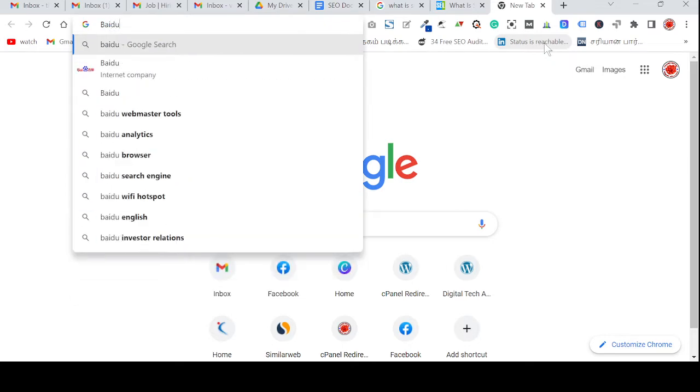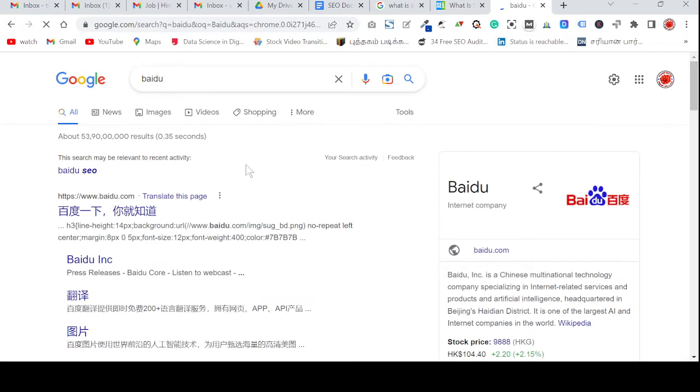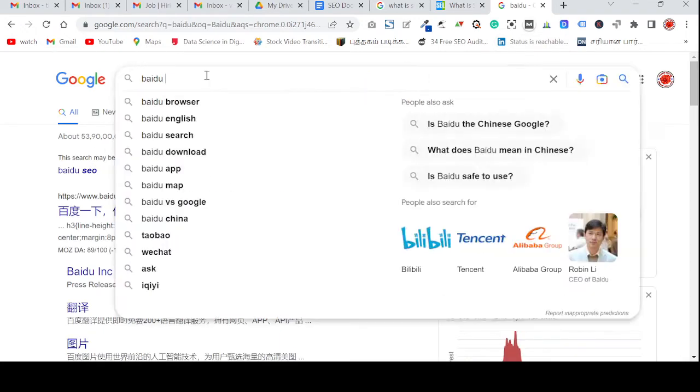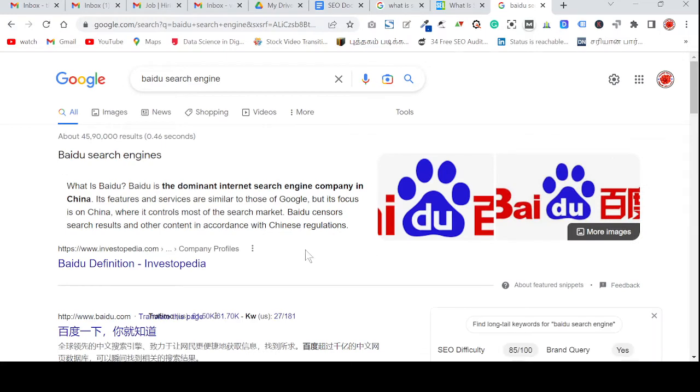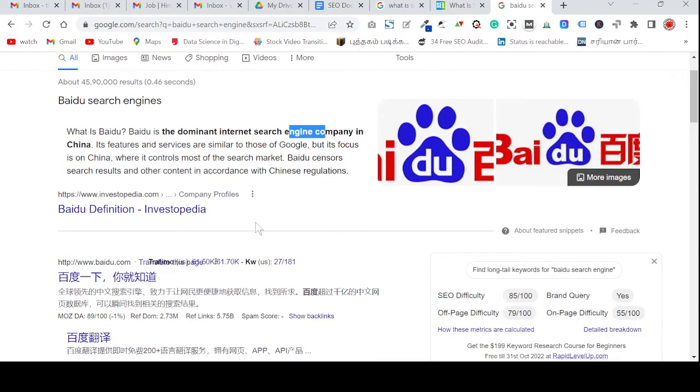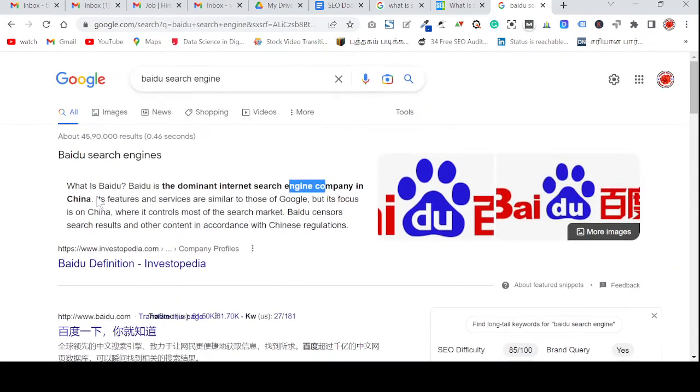Baidu. This is a search engine used by Chinese people in China. They are mainly searching using Baidu, not Google and other search engines.